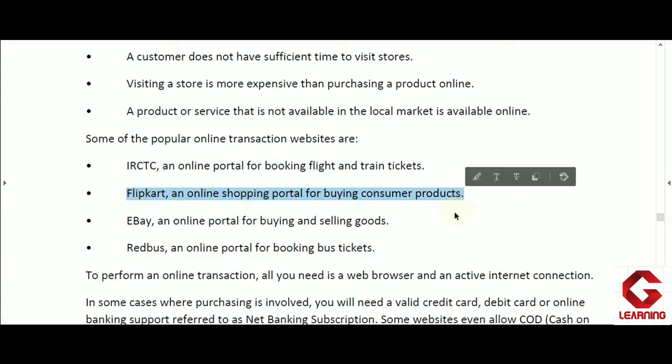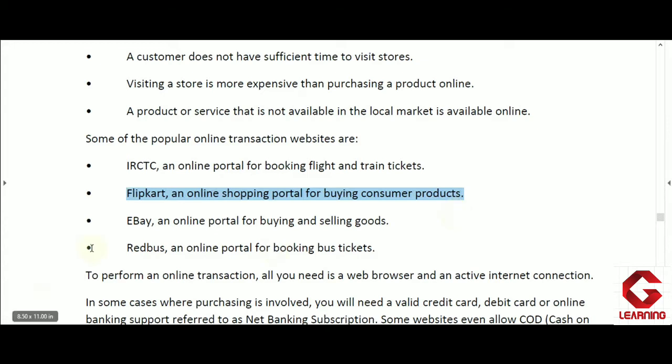After that, next one is Flipkart. Flipkart is one online shopping portal or store, and this portal is providing a variety of products. And here in Flipkart we are not always getting the cash on delivery option. Sometimes we have to pay for the product online only. So Flipkart is also one website where online transaction is possible.